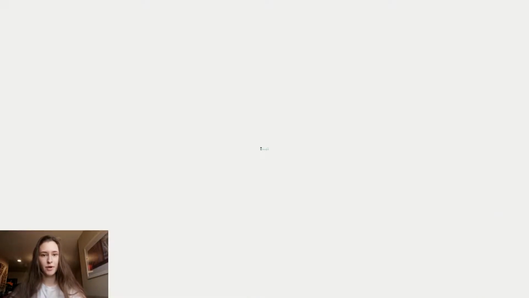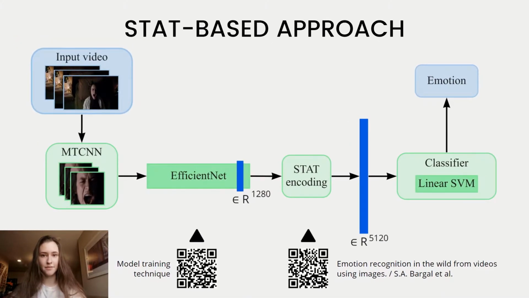The first proposed pipeline is presented on the slide. Since the key information about an emotion is encoded in the facial expression of the observed person, it is necessary to detect a facial region in each frame of a given video using a detector like MTCNN. Then, deep facial features are extracted from every detected facial region.